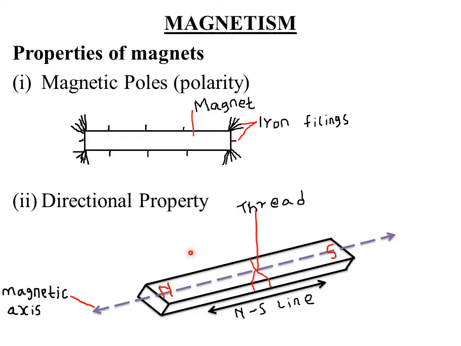So you can be asked to describe an experiment to show magnetic poles, or you can also be asked to describe an experiment to show the directional property of a magnet.